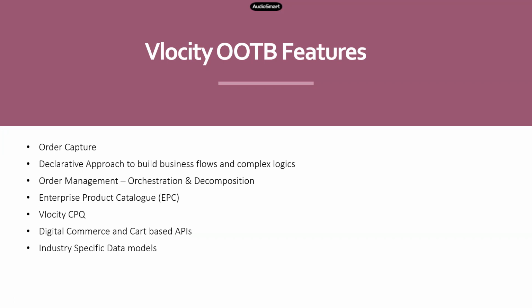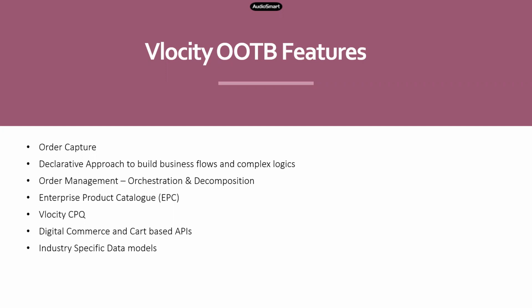That process of fulfilling the order is called order management. And Velocity provides you a robust and highly dynamic order management process, which is orchestration and decomposition, right? Using these two features, which again are simple configuration, you can handle the whole order management process in the backend, right?